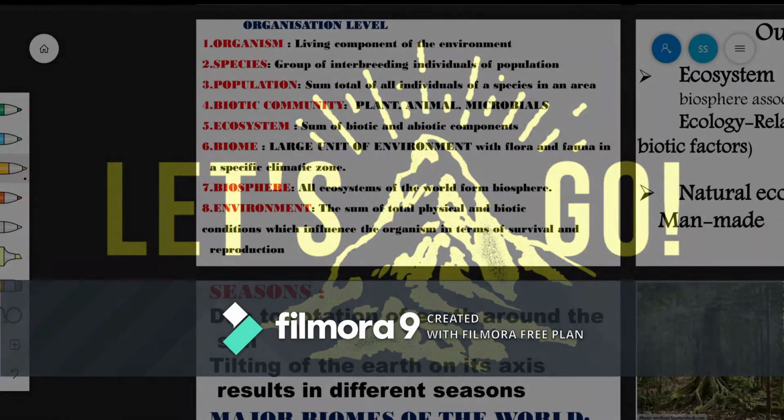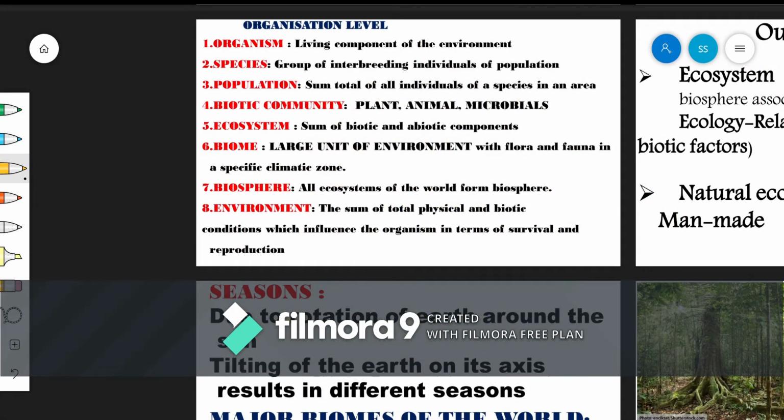Here we have organism. Organism is basically a living component of the environment. Then we have species. Without species, definitely an environment is completely incomplete. Species are a group of interbreeding individuals of a population. Species are the ones that will continue the race. Race in the sense they will undergo the process of reproduction, or we can call it breeding. So this breeding is a very important process here.